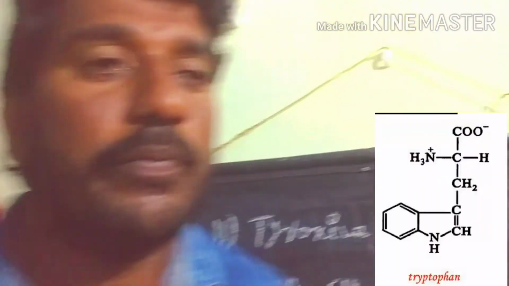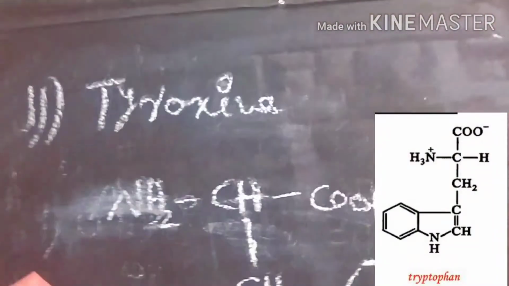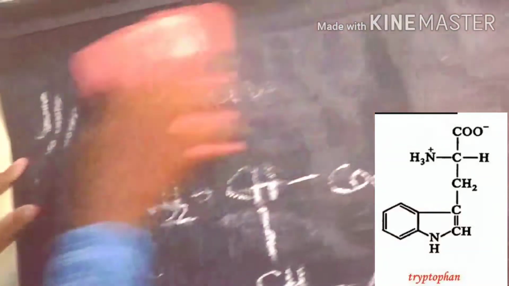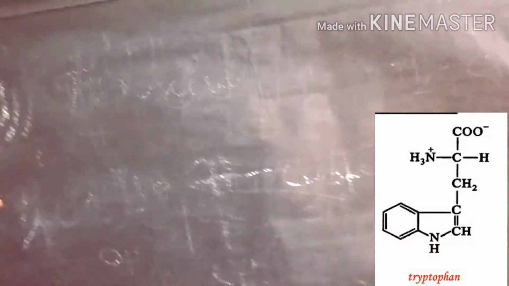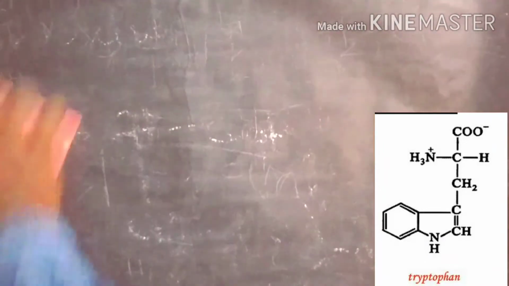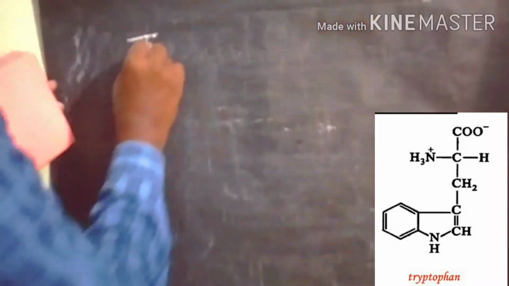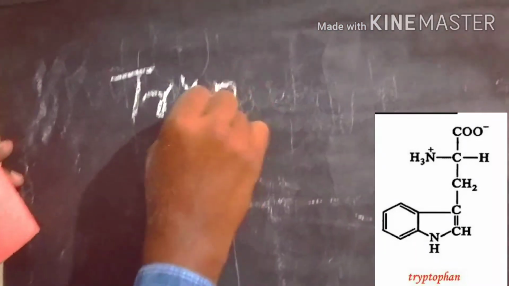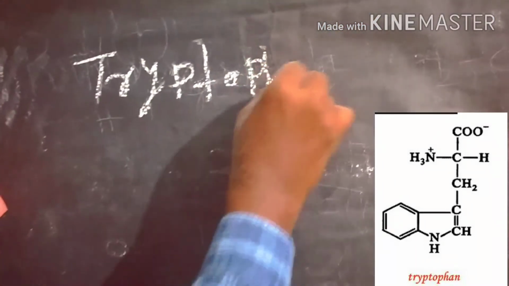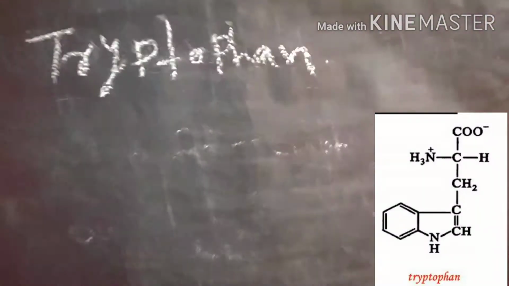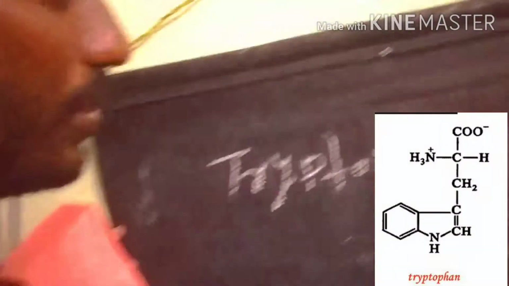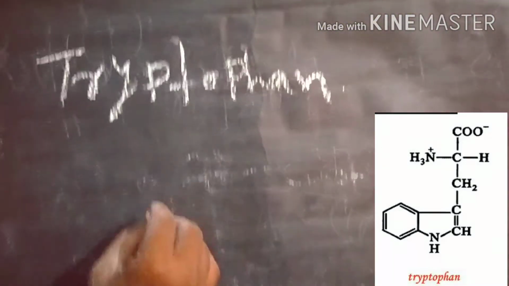Next one, tryptophan. It is a heterocyclic ring containing amino acid. So let me discuss tryptophan. This is one example of a heterocyclic containing amino acid.